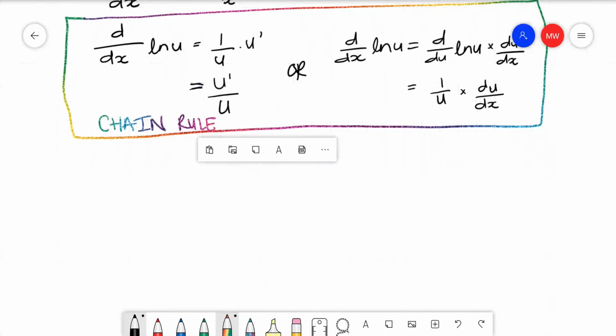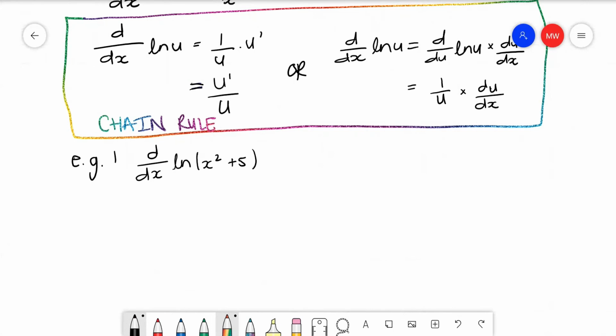The first example of this is going to be d dx of ln, and in brackets, x squared plus 5. So we now have two functions, ln and x squared plus 5.